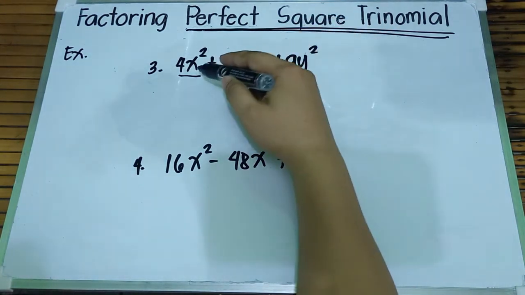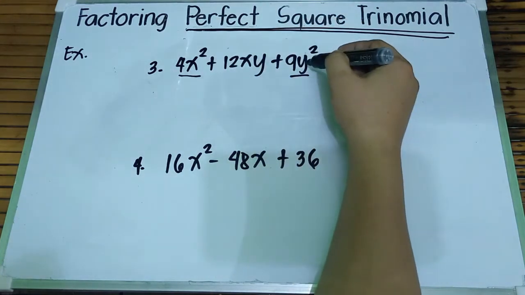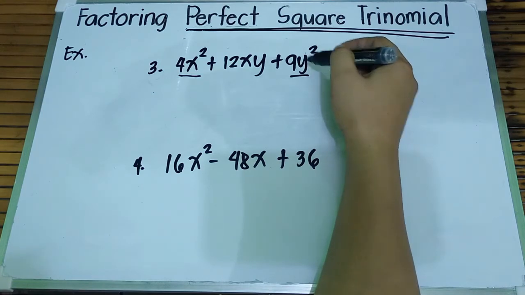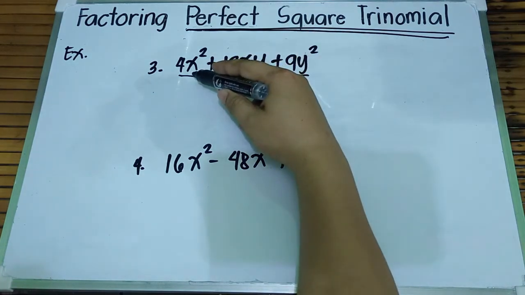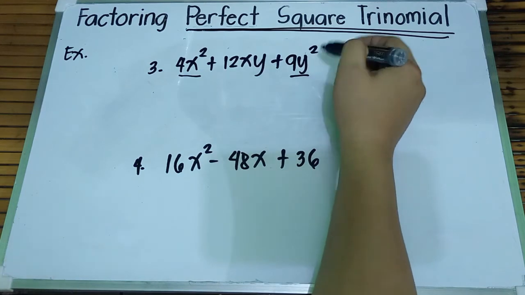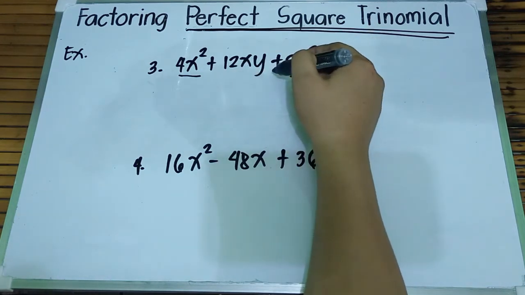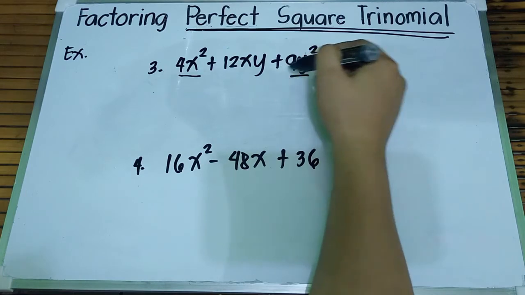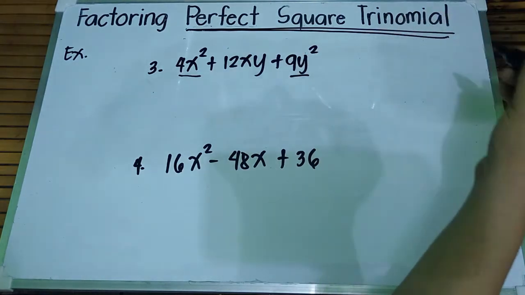Okay? So, square root ng 4x squared, that is 2x. Square root ng 9y squared, that is 3y. So, 3y times 2x, that is 6xy. Times 2, that is 12xy. So, ito ay perfect square trinomial. So, ang gagawin natin, factor natin yan.